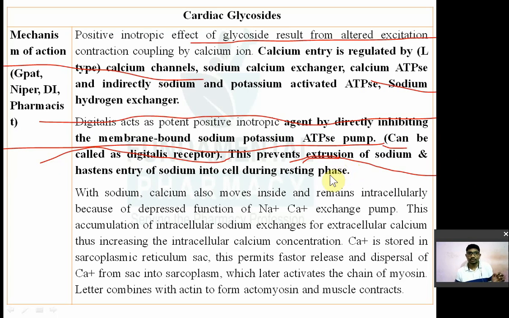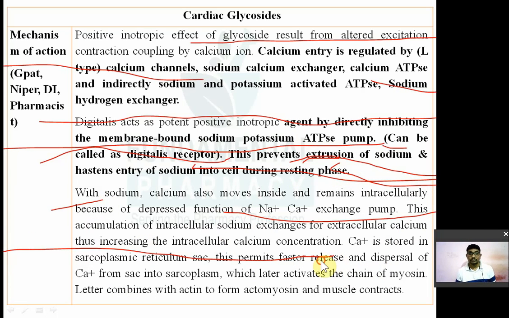And that's why sodium concentration in the cell increases, and ultimately that also increases the calcium concentration inside the cell during the resting phase. Okay, and with the sodium, calcium will also go inside the cell and remains intracellular because of the function of that sodium calcium exchange pump. This accumulation of intracellular sodium exchanges with the extracellular calcium and increases the intracellular calcium level.